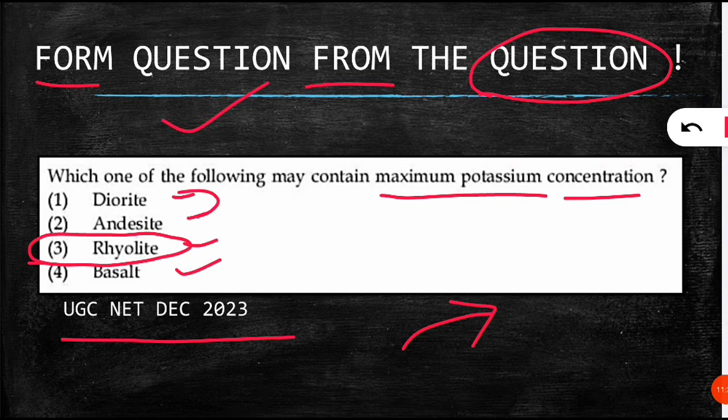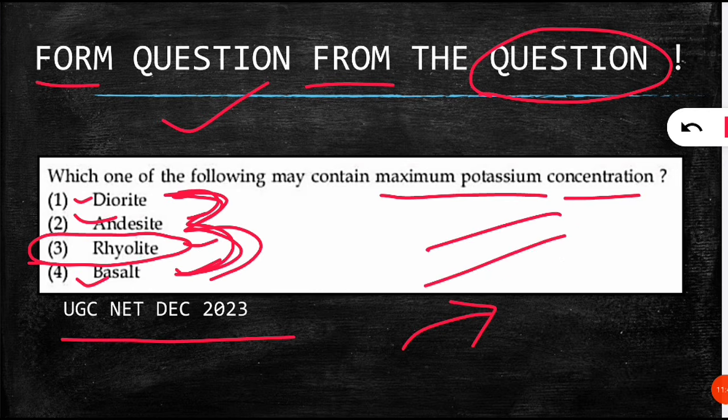You should analyze the remaining 3 options. You should know about the diorite and andesite composition, you should know about the basalt composition, and you should note down in your notes 1 or 2 lines regarding these 3 types of rocks. That will help you if any question comes. For example, they will modify this question and give it in the next exam about andesite or basalt or diorite. If you have written it in your notes, then you will be able to answer easily. So that means you have to form questions from the questions. You have to analyze each and every option, not only know the correct option. I hope it is clear.